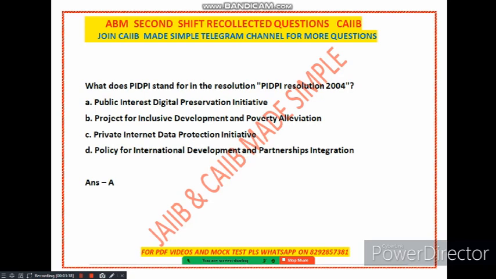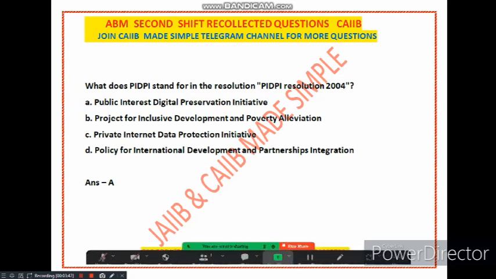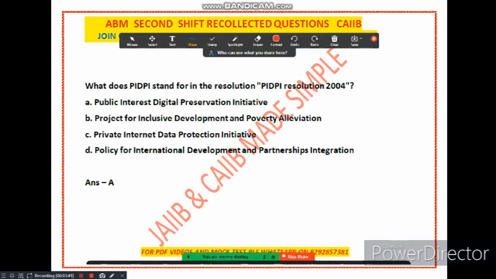So PIDPI, let's talk about this. There are four options which have been given. So PIDPI stands for Public Interest Digital Preservation Initiative. Okay, so what is it all about? It is a resolution passed by the Government of India in 2004 to protect whistleblowers. So this is a question from module number D.